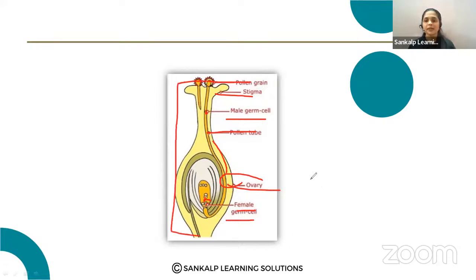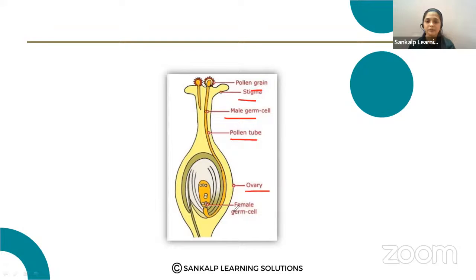That is very important. Not only drawing, you should label the parts. That also carries marks. Not only drawing the diagram, label the parts also. Remember, sometimes they will ask you to label a part, like label the pollen grains or label the female germ cell.